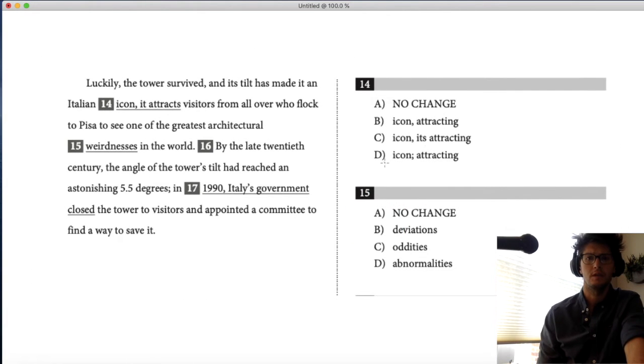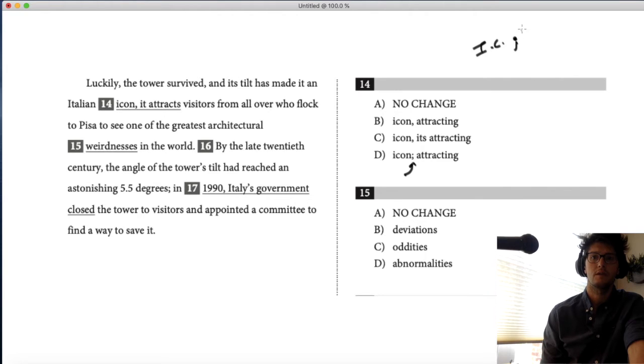So 14, because we have punctuation stuff, so let's talk about it. This is for semicolon is the same as a period. So full sentence, period or semicolon, and then another full sentence. We've already talked about commas here, so let's keep going. The tower survived. This is a full sentence. And its tilt made it an Italian icon. That's a full sentence as well. Comma and linking two full sentences.